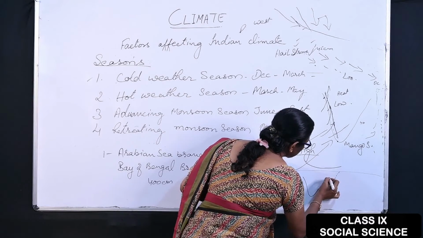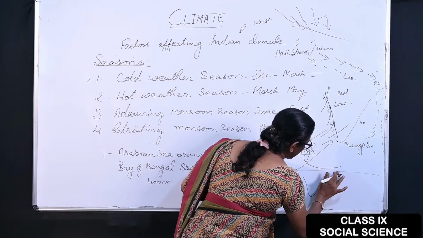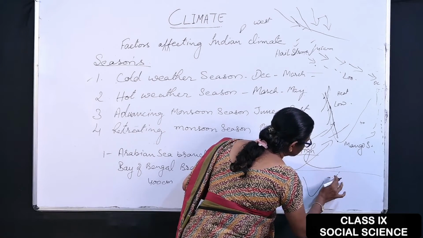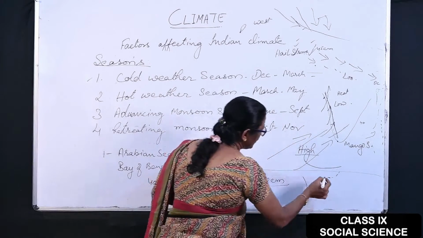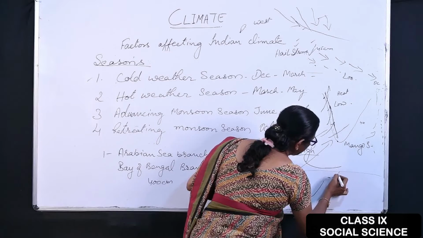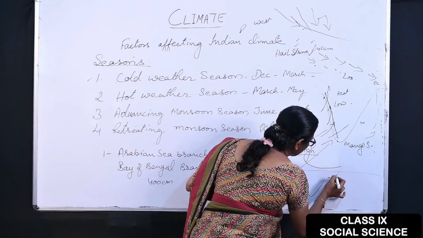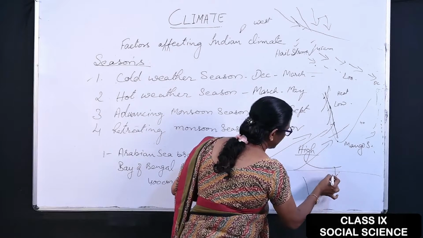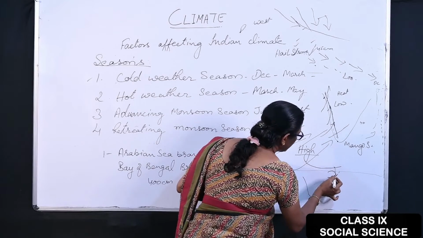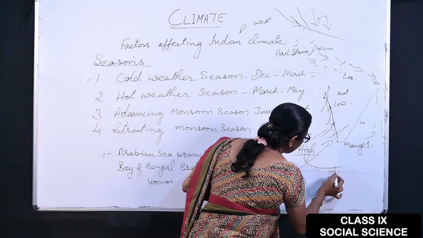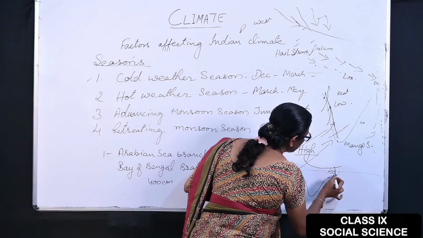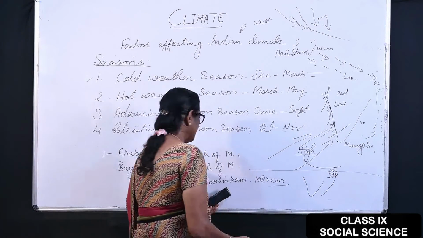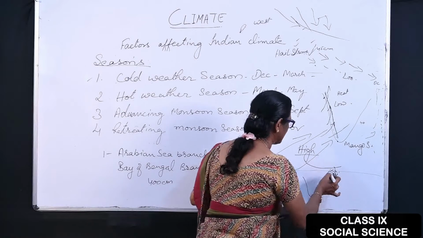These are the Naga Hills, Patkai Hills, and other hills in Meghalaya and Nagaland. As this wind comes towards this, it cannot move towards the northern part because of the Himalaya. It turns towards this area, and in between all these hills it rains heavily. This place in Meghalaya, Mawsynram, receives the maximum amount of rainfall.